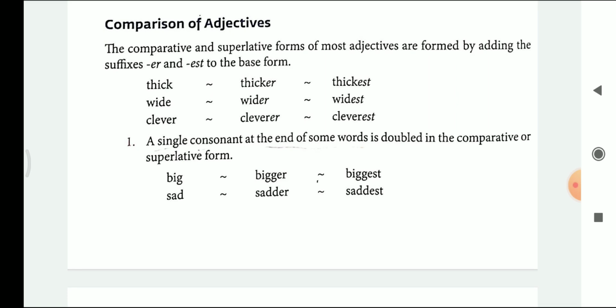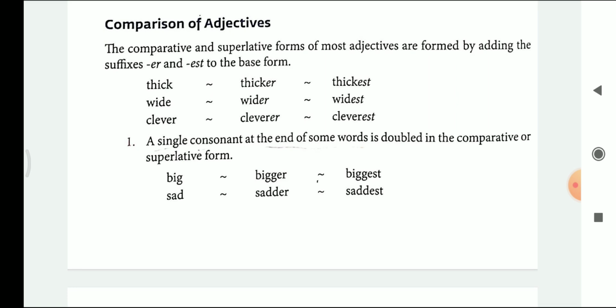Let's see the first rule. A single consonant at the end of some word is doubled in the comparative and the superlative form. So here we are talking about consonants. You know, A, E, I, O, U are the vowels, and the rest of the letters in A to Z are considered as consonants.